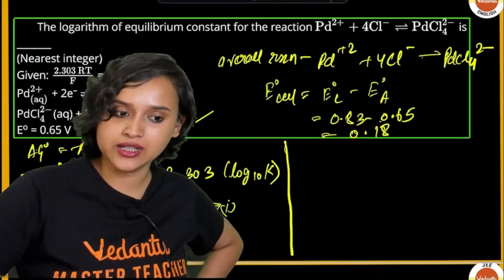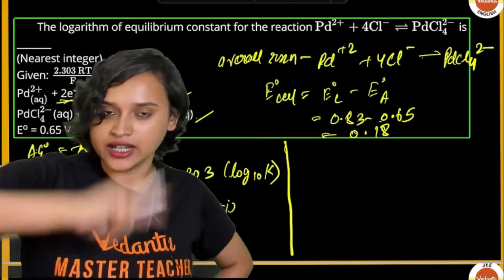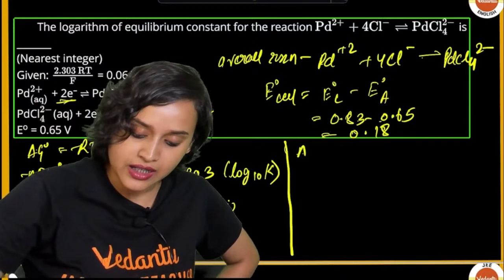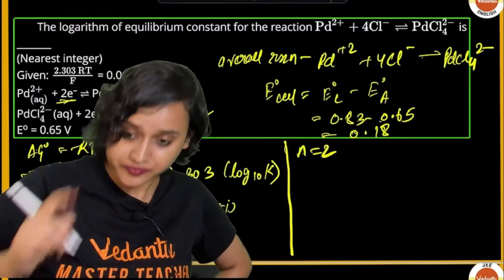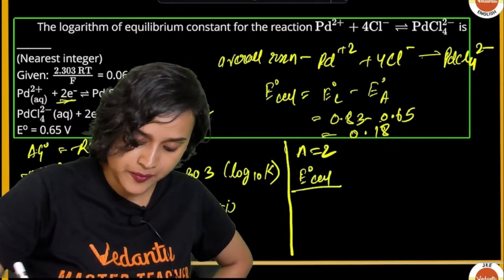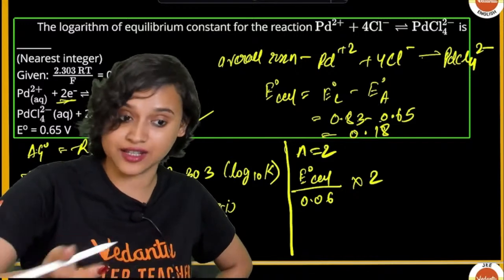Here we see that there are two electrons. The give and take is happening via two electrons. So that means n is equal to 2 here. Now we want to calculate E naught cell divided by 0.06 multiplied with 2, because n is equal to 2.